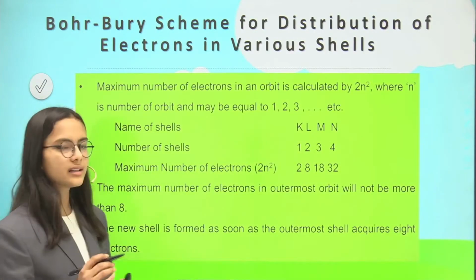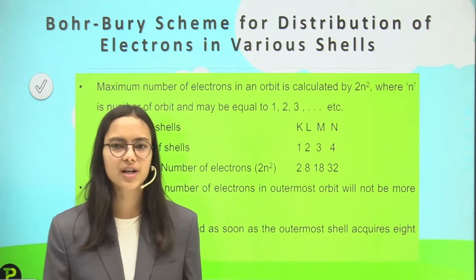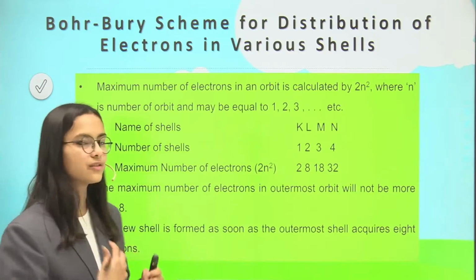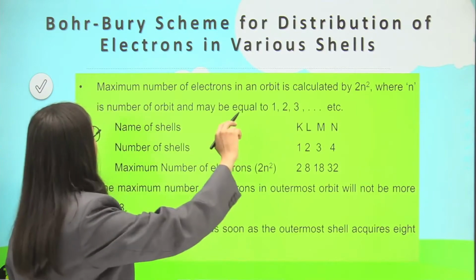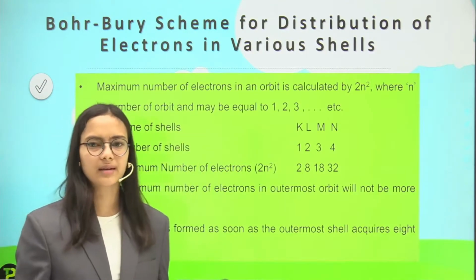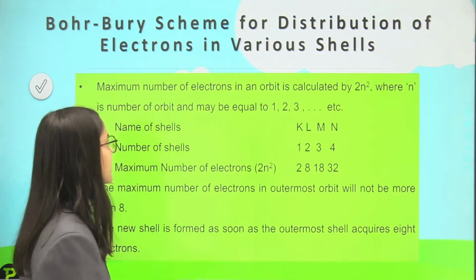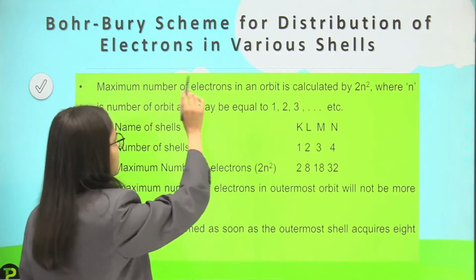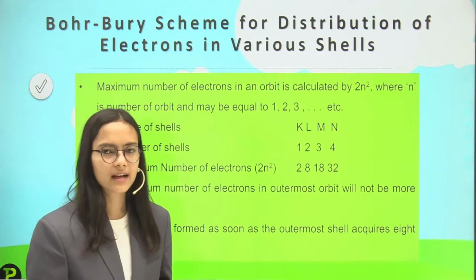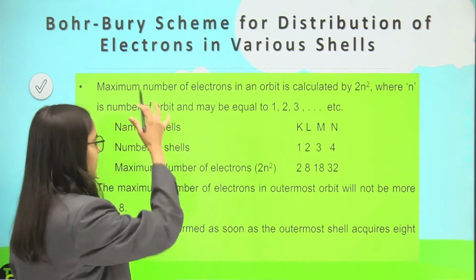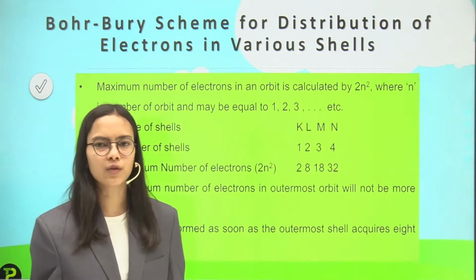So there are some rules with which the electrons are distributed into the shells. We will discuss those rules and then try figuring out the electronic configuration of some elements. So the Bohr and Bury scheme: Bohr and Bury were the scientists behind this idea, a scheme for the distribution of electrons in various shells. How will the electrons get distributed in the shells? They have told us. These are the rules which we have to learn to use the electronic configuration concept.